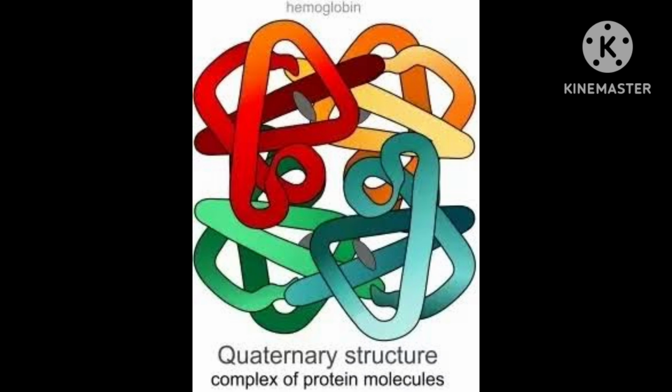Okay, protein found in a biological system with a unique 3-dimensional structure, means length, breadth, height. Correct? Proteins found in biological system with a unique 3-dimensional structure and biological activity is called native protein.